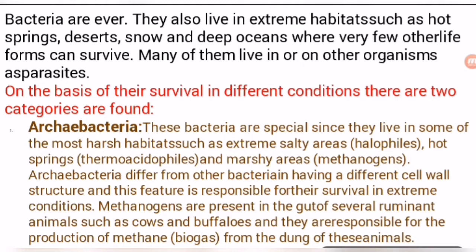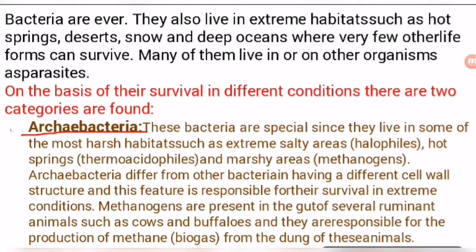So these bacteria are included in a category known as the archaebacteria. So on the basis of survival in different conditions, bacteria are categorized into two parts, because earlier we discussed the four categories of bacteria according to their shape, but on the basis of their survival in different conditions, two categories of bacteria are found. What are these categories? These are archaebacteria and eubacteria.